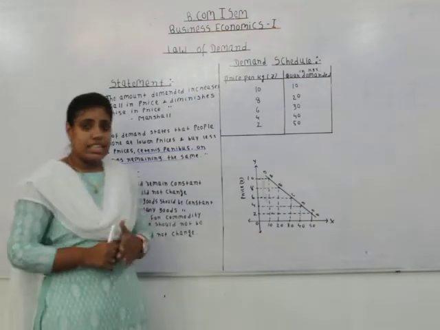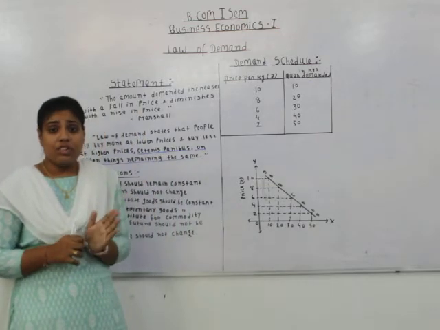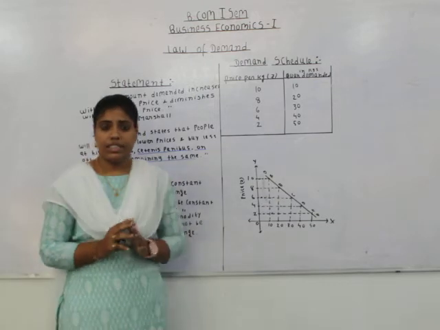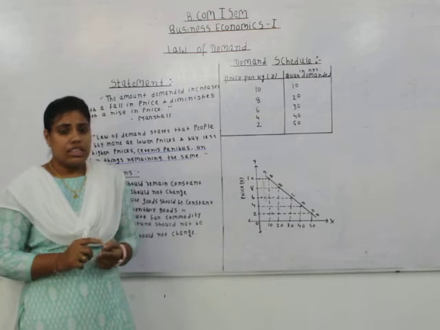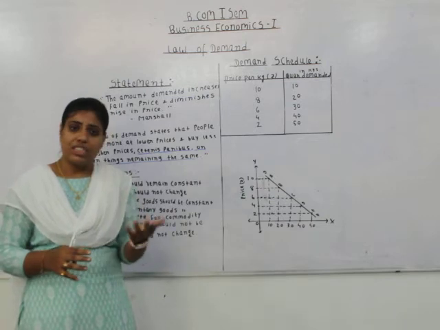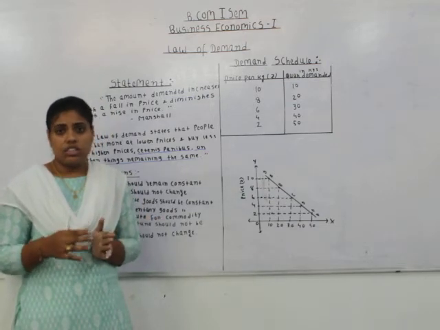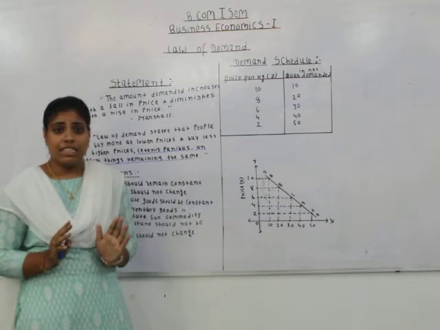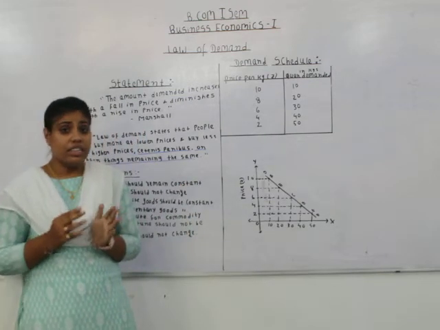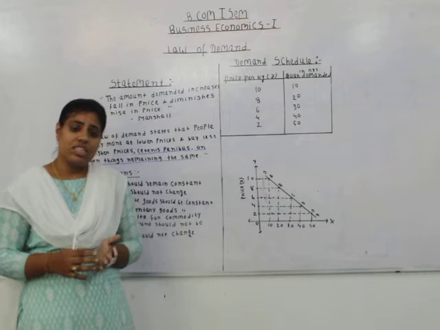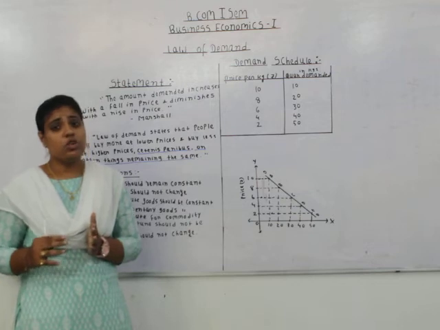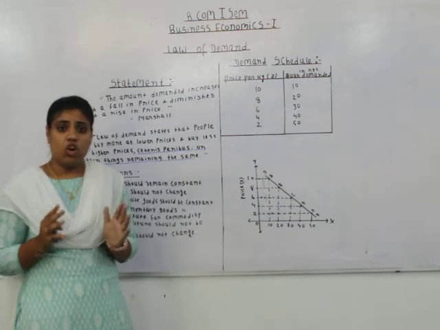See, this law says there will be inverse relationship between the price and demand when the income level remains constant in the economy. Which means, if the income of consumer increases, even though the price increases, they can demand a higher quantity of the commodity. But what does law of demand say? Law of demand says when prices of a commodity increase, the demand should decrease. But if the income is also increasing, even at higher prices, the demand of the consumer may increase, which will violate the law of demand.